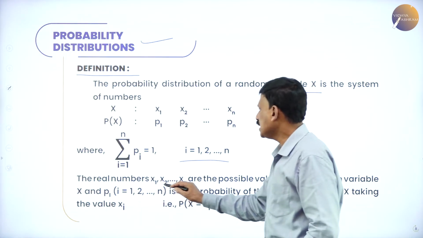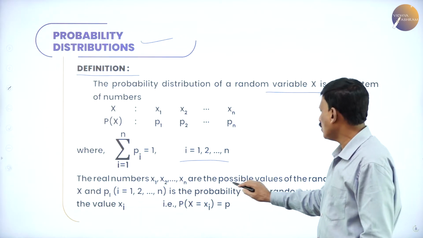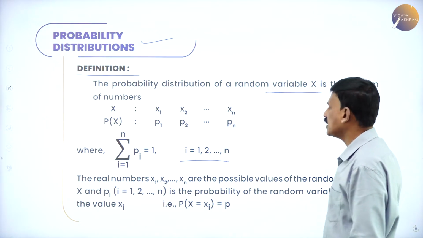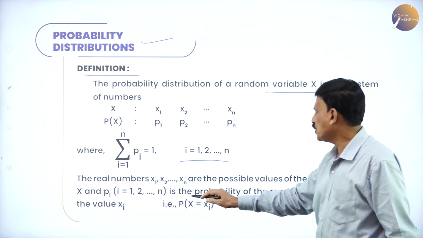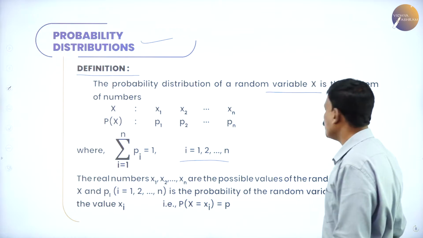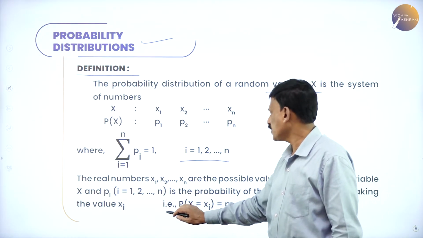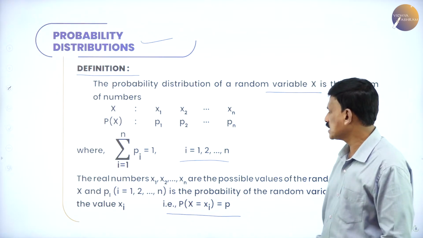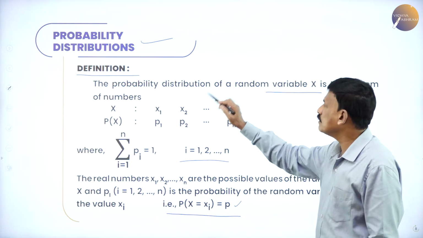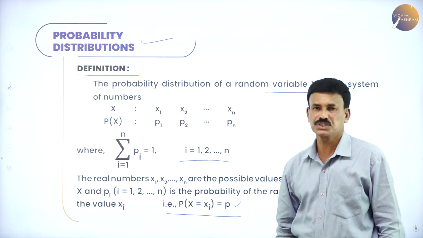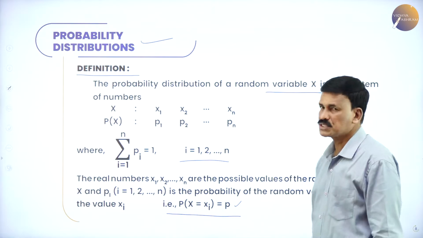That is, the real numbers x1, x2, xn are the possible values of the random variable x, and p of i is the probability of the random variable x taking the value xi. That is, p of x equal to xi is equal to pi, and this is called the probability distribution.